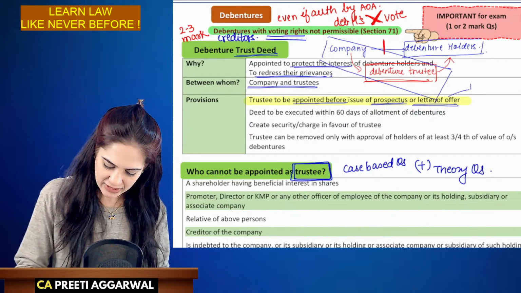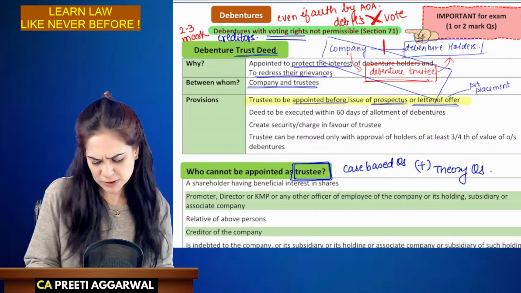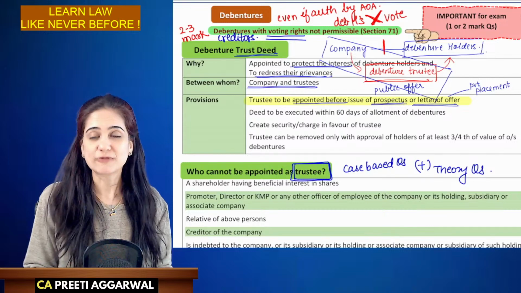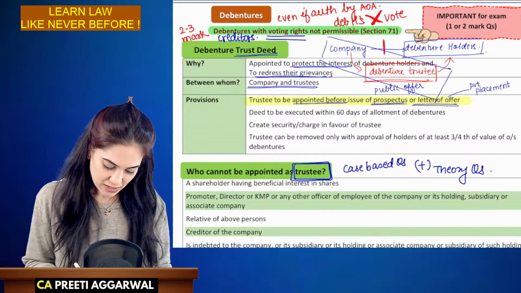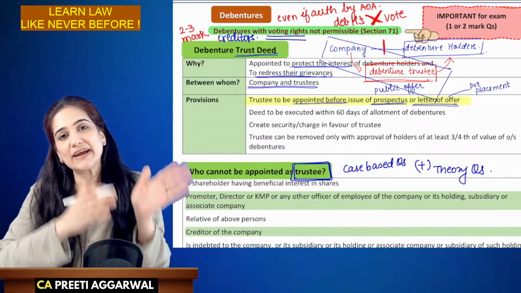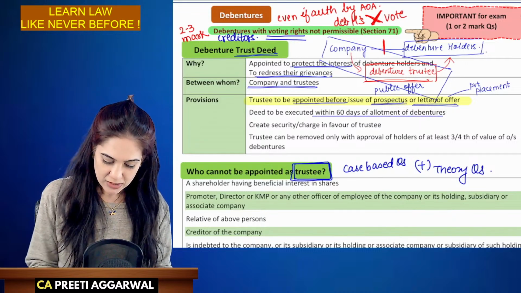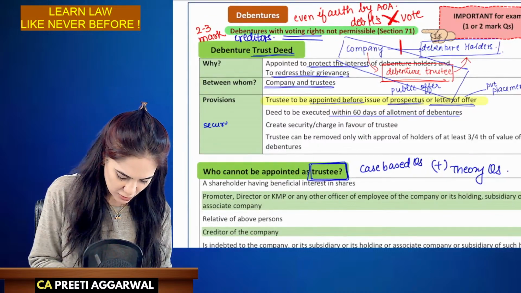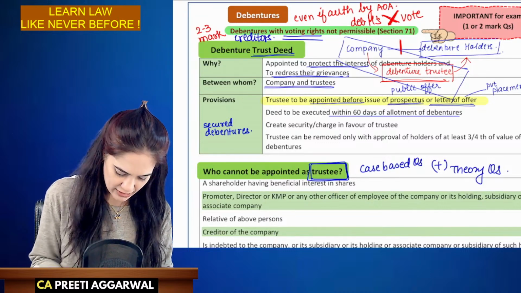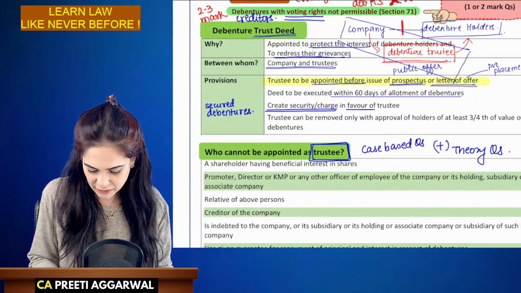Letter of offer is given in case of private placement. So if you are privately placing the debentures, prospectus is for public offer. Even private companies can offer debentures through private placement. Okay, so the appointment happens before the issue of prospectus, but the deed, the agreement happens within 60 days of allotment of debentures. Now, in case of secured debentures, okay, in case of secured debentures, we will create a security or charge in favor of the trustee. Why?